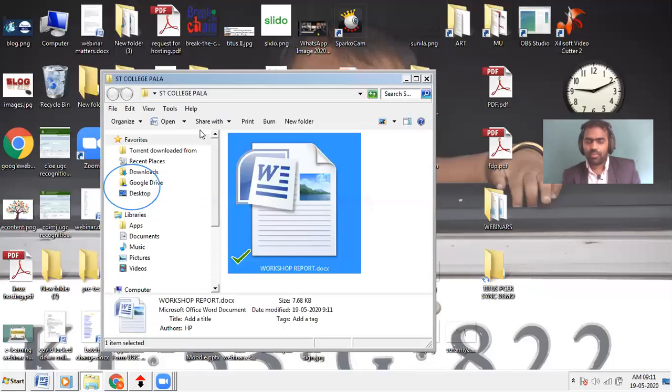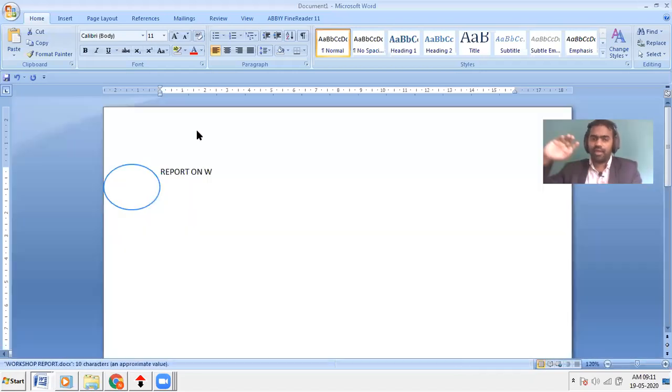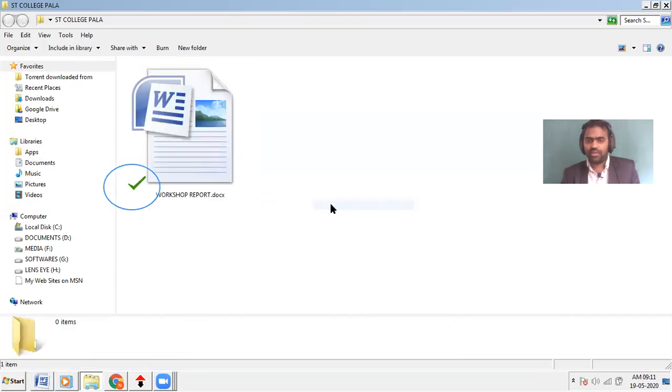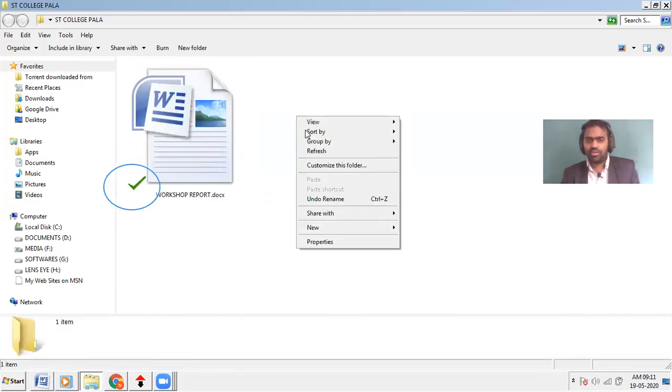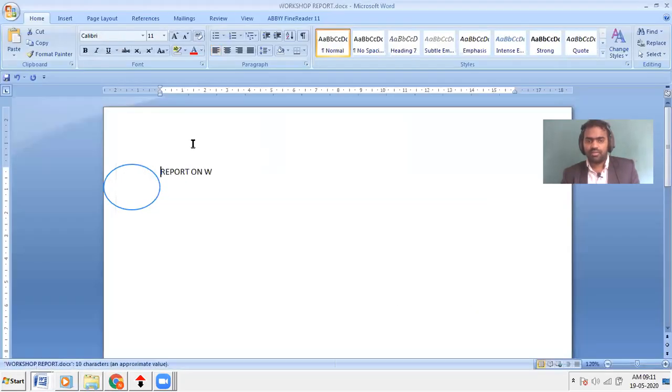and I'll just open this file. I hope you can see the difference. What I added there will also be coming here. Okay, wait, why? Because it has not yet synchronized. Please refresh before you open the file so that it will be synchronized.